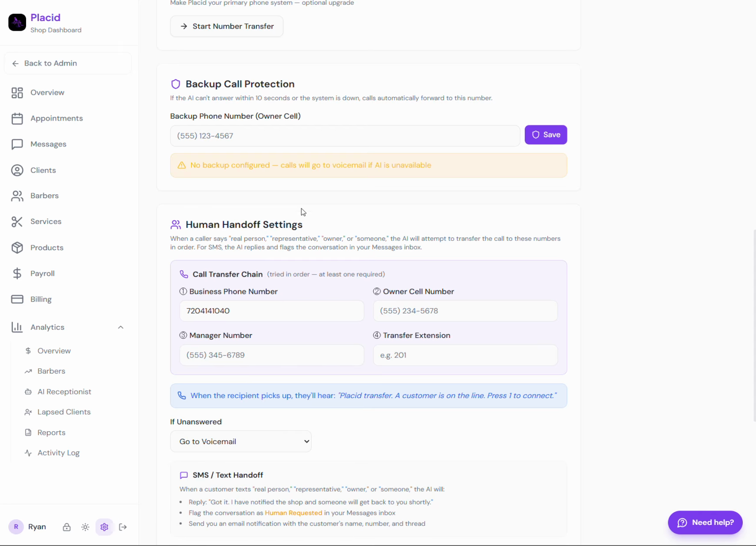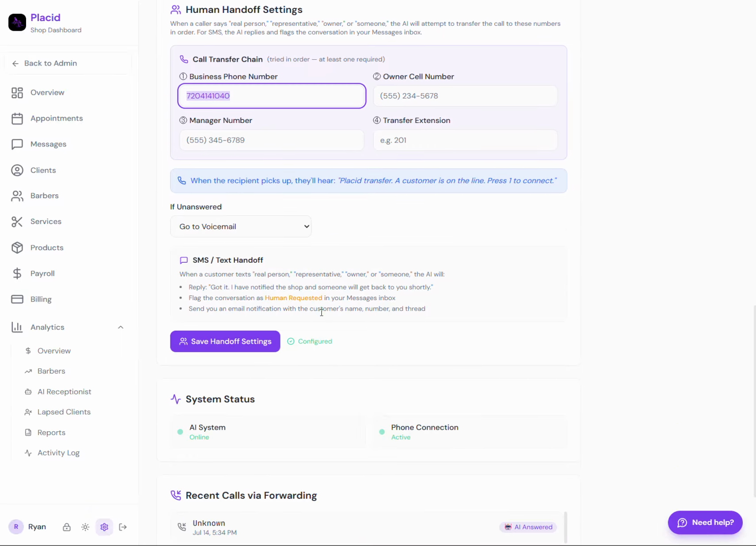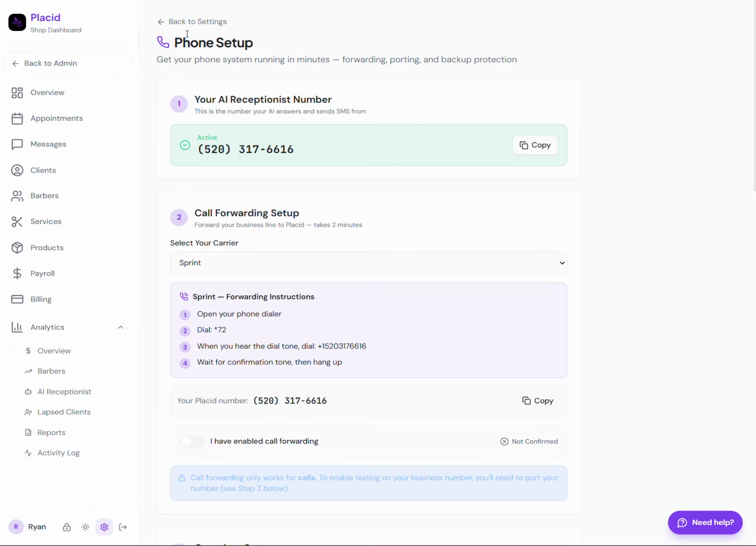You then also go ahead and add on here a live human handoff setting. So if somebody says real person, live agent, owner, representative, the AI will transfer them to whatever number you put on here, so they're not just stuck in an AI loop.